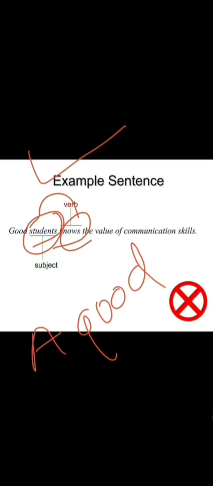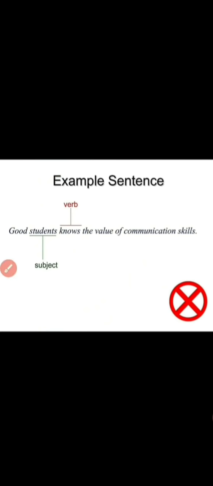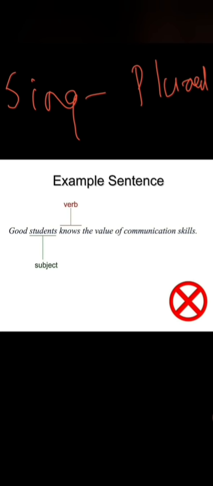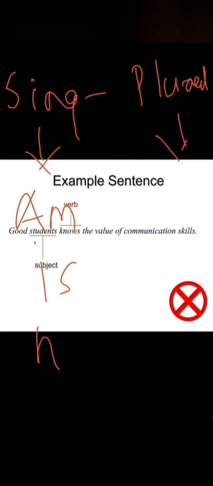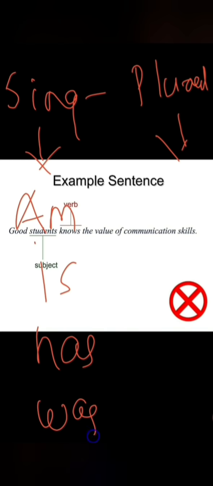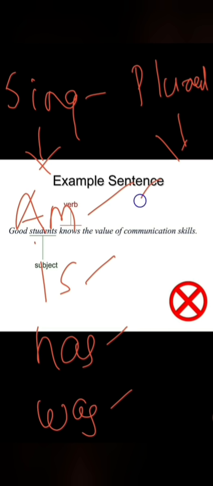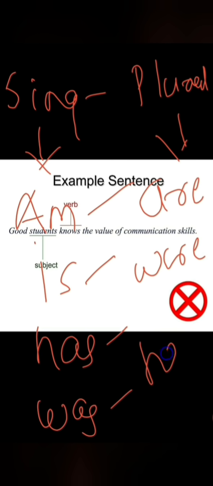Before that, let me tell you, I think in tenses also you studied this, right or no? So you need to understand now what are the singular and plural verbs. I will make a list of it. Write down. These are the singular verbs. These are the plural verbs. See here, in parts of speech, in tenses: am, is, has, was. So these are the singular helping verbs. And what are the plurals? Are, were, and the last one is have.